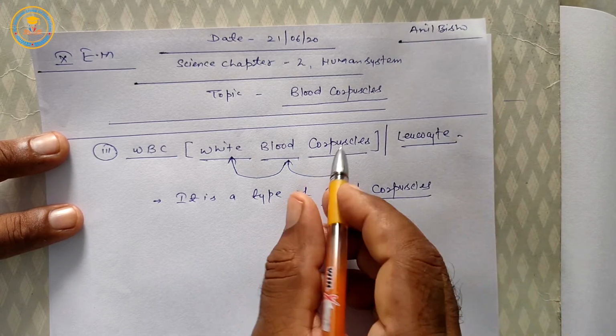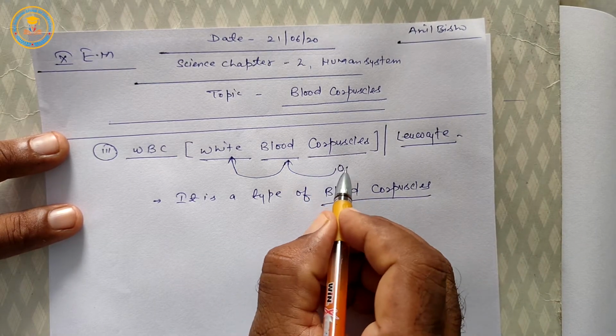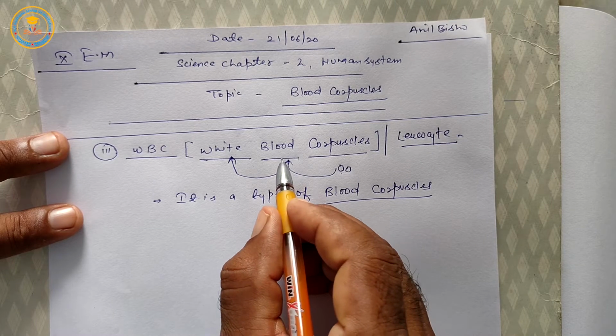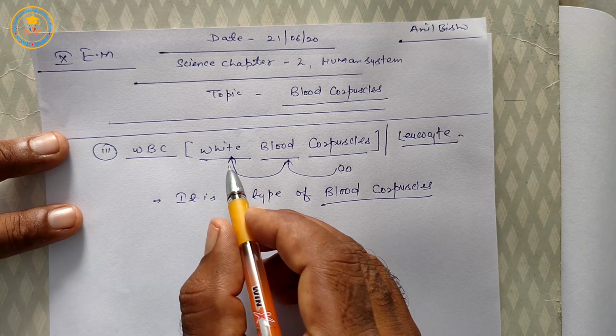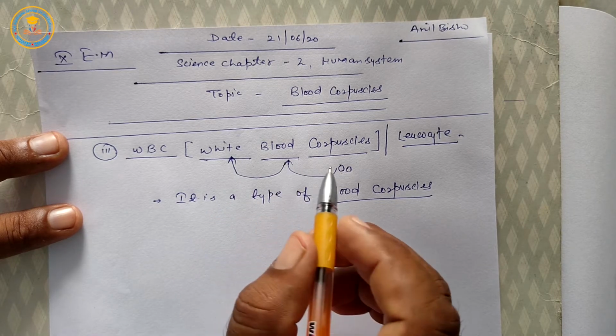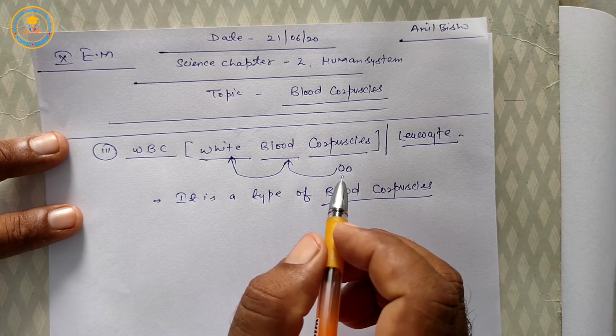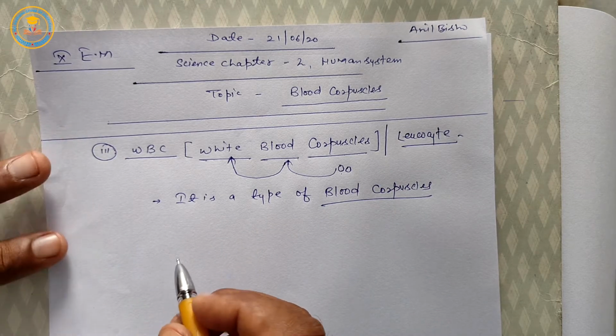Next, students, once again, corpuscles means granule-like structures located in blood, and WBC is a colorless blood corpuscle.